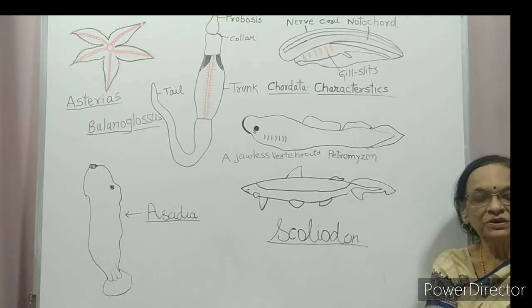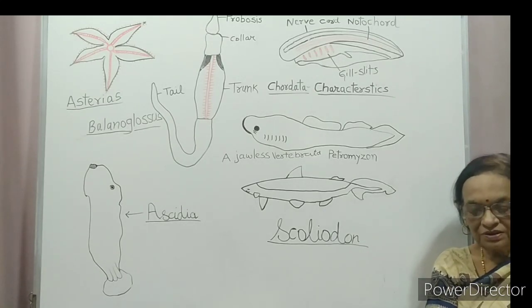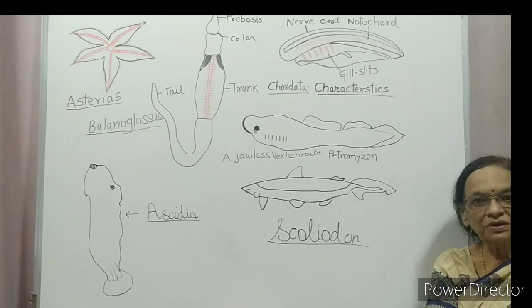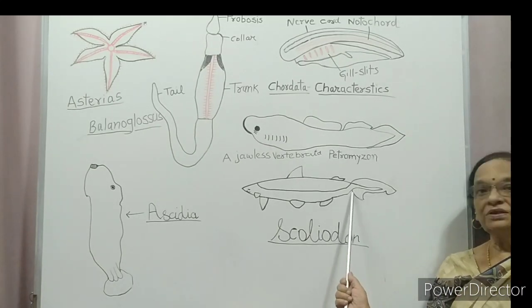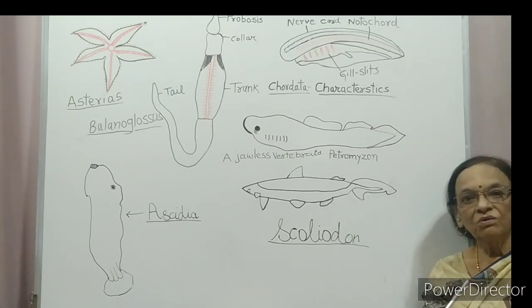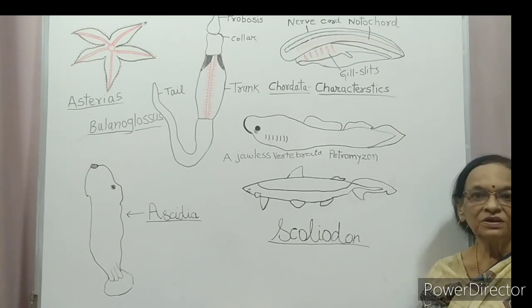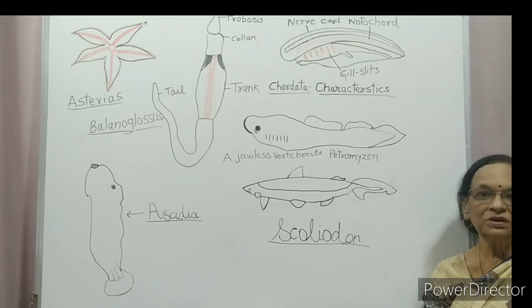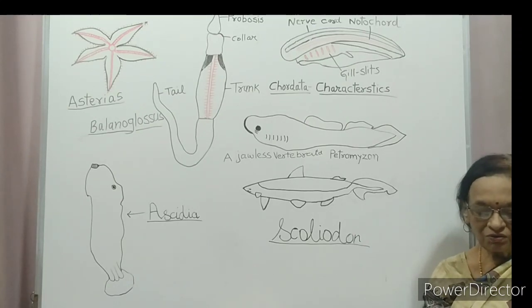Sexes are separate. Males bear pelvic fins having claspers. Pelvic fins are the posterior fins, and claspers are the organs of copulation. Copulation is physical contact between male and female.